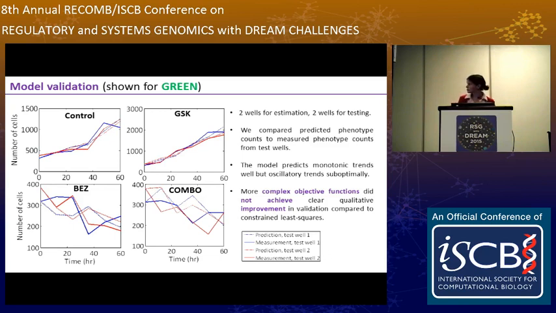In the graphs you see here, this is just for green, the dotted lines are the predictions, what the model predicts for every test well, and the solid lines are the measurements from the process data. You can see that the model does pretty well with monotonic trends, but it struggles a bit with the directions of the oscillatory behavior. In order to capture the oscillatory behavior, we would really need more time points and need to model the second order dynamics. So this was more of a qualitative validation.